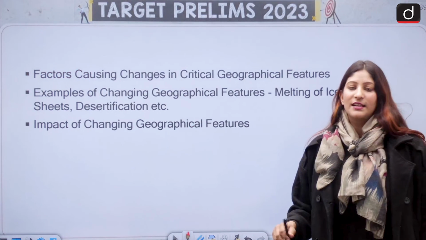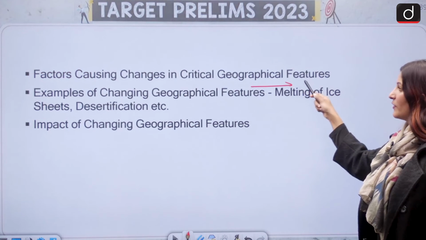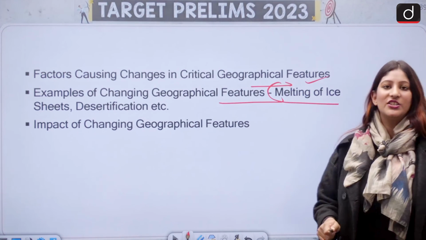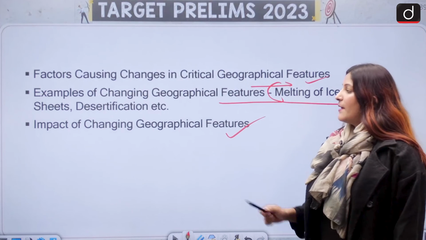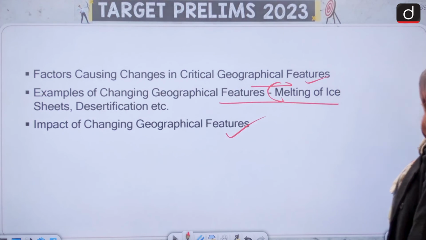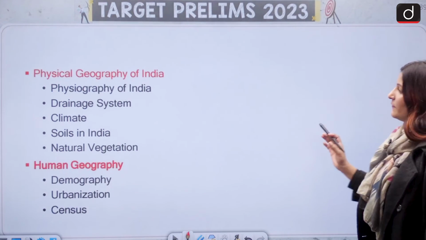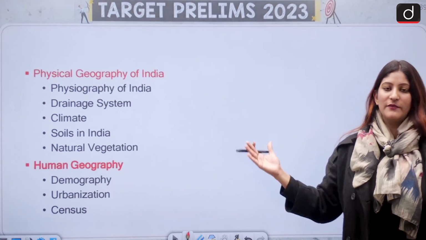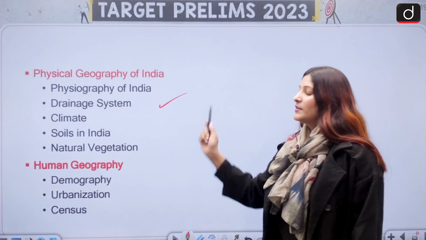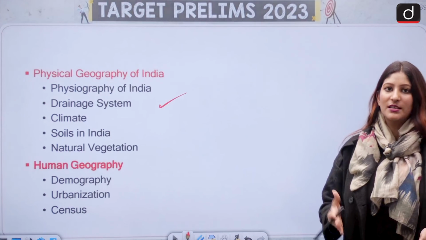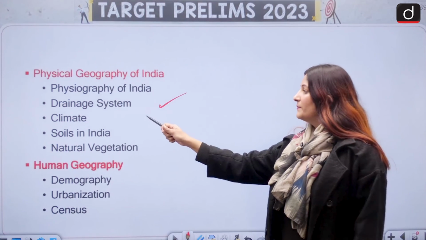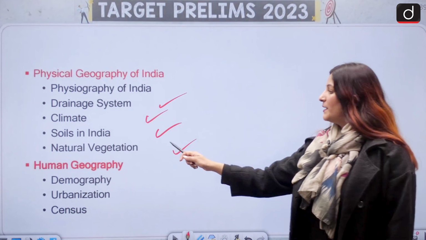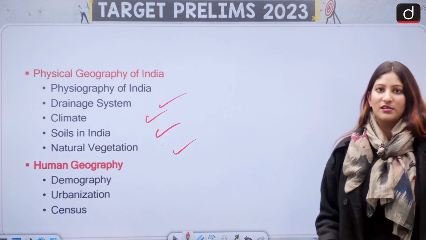Factors which cause critical changes in geographical features. Examples of changing geographical features like melting of ice sheets, desertification, impacts of changing geographical features, how it is impacting us. Physical geography of India, very important, in which physiography of India, how many different divisions are there. The drainage system, especially here we are talking about the rivers, the branches, everything. What is the climate of India and soils that are found in India? Plus what is the natural vegetation that is found here.